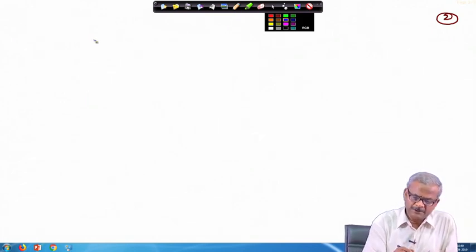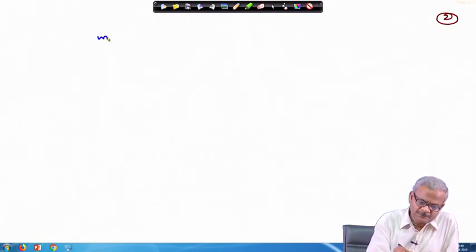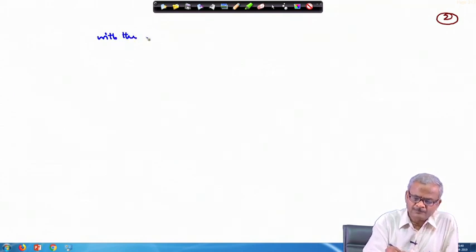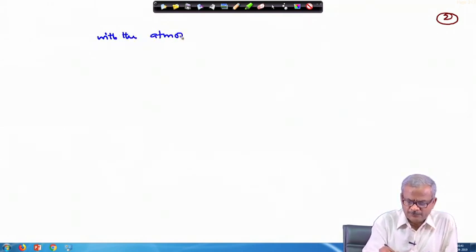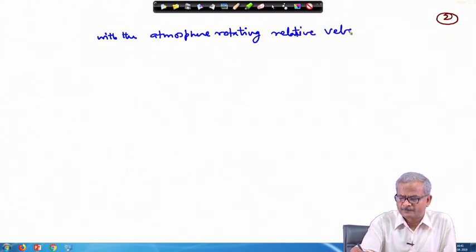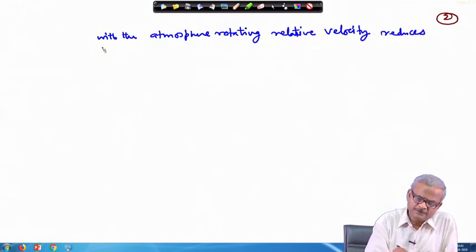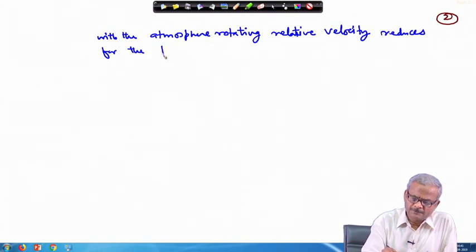Okay, so, with the atmosphere rotating, the relative velocity reduces for the prograde orbit.